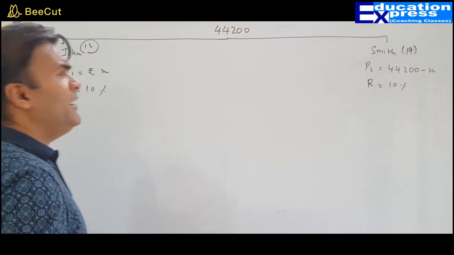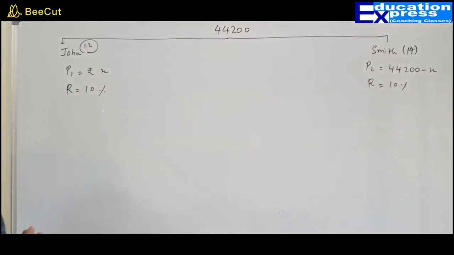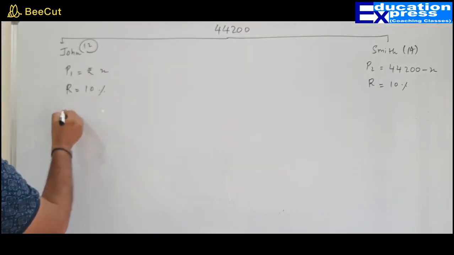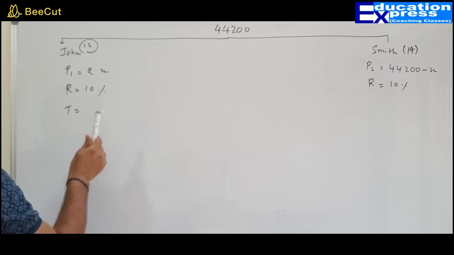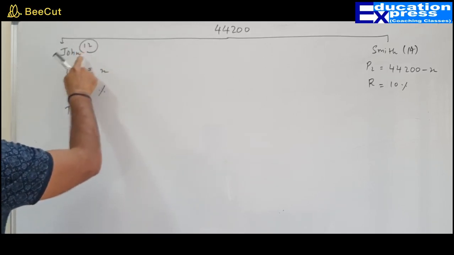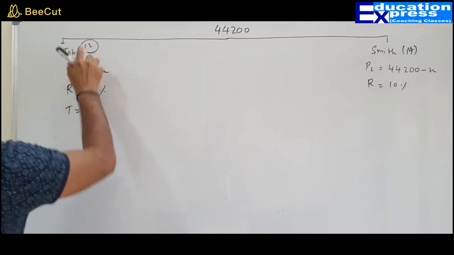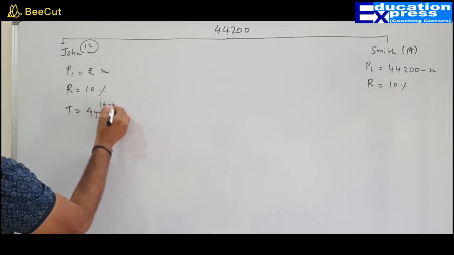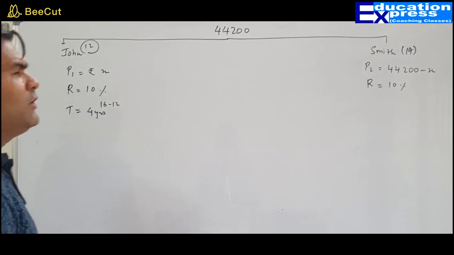So the money will be equal when they turn 16. What will be the time period in your opinion? Sir, John wants to become 16. So John will take 4 years. How, sir? Simple. 16 minus 12, so 4 years. Absolutely right.